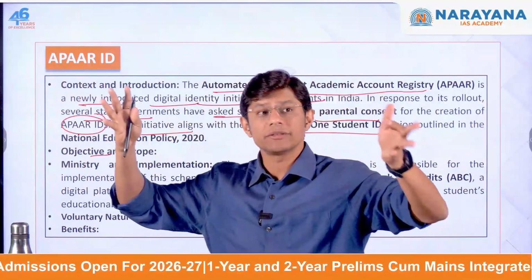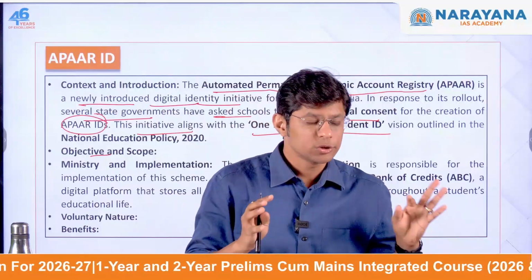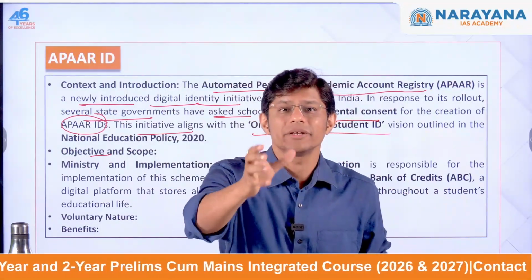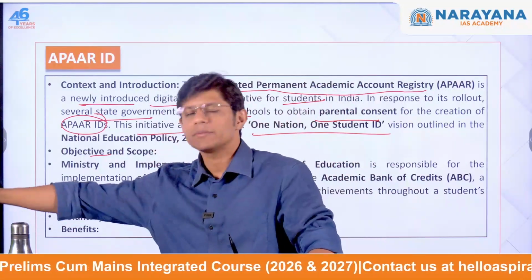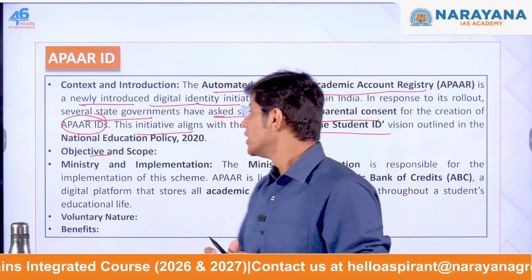So this covers pre-primary to higher, again an important point for your prelims examination. Each and every record will be stored in the digital medium. There will be a digital record of a student's entire academic journey. This is what APAR stands for.